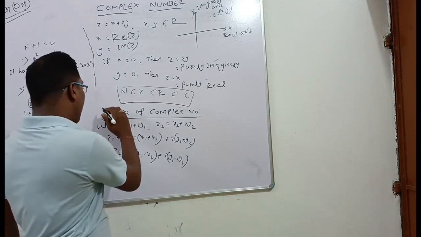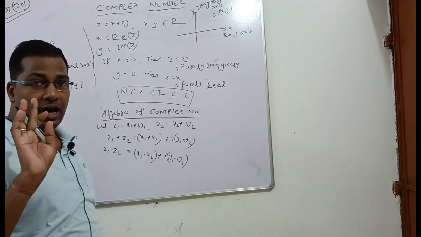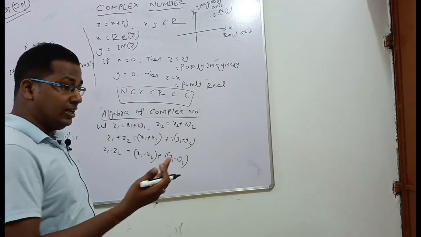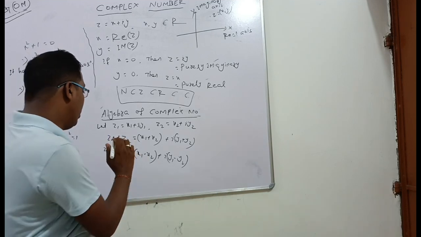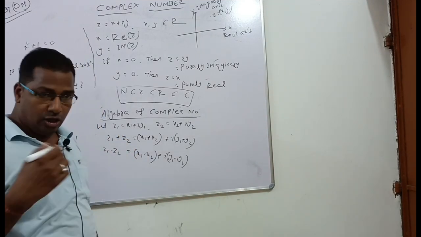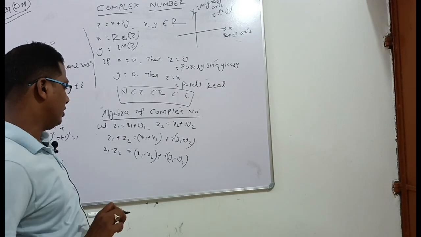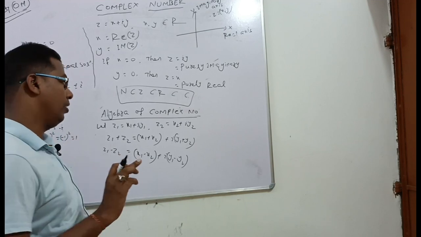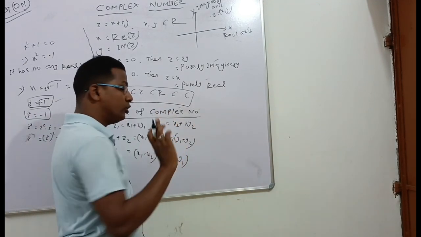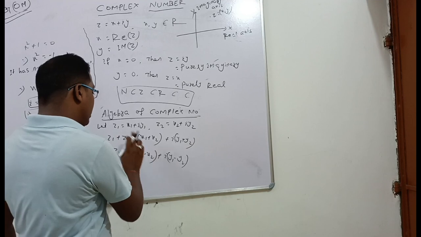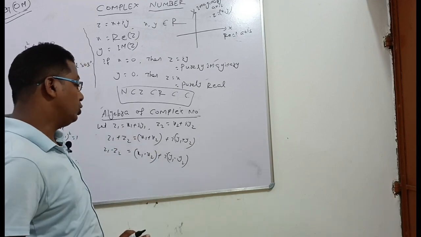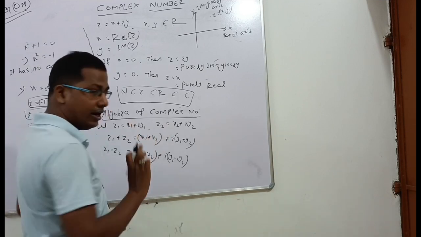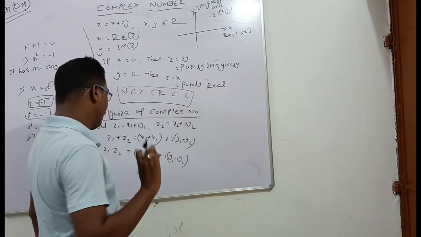Okay, algebra of complex numbers means, algebra means first addition, then subtraction, then multiplication, then division. Similarly, we first have to read addition of two complex numbers. Suppose z1 is equal to x1 plus iy1 is the first complex number and z2 is equal to x2 plus iy2, then z1 plus z2 is equal to x1 plus x2 plus i times y1 plus y2. How? Here real parts are added and imaginary parts are also added.